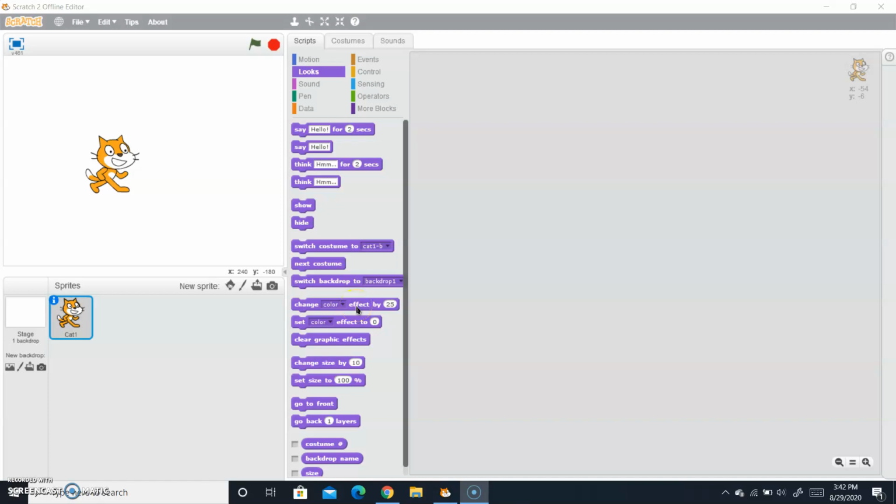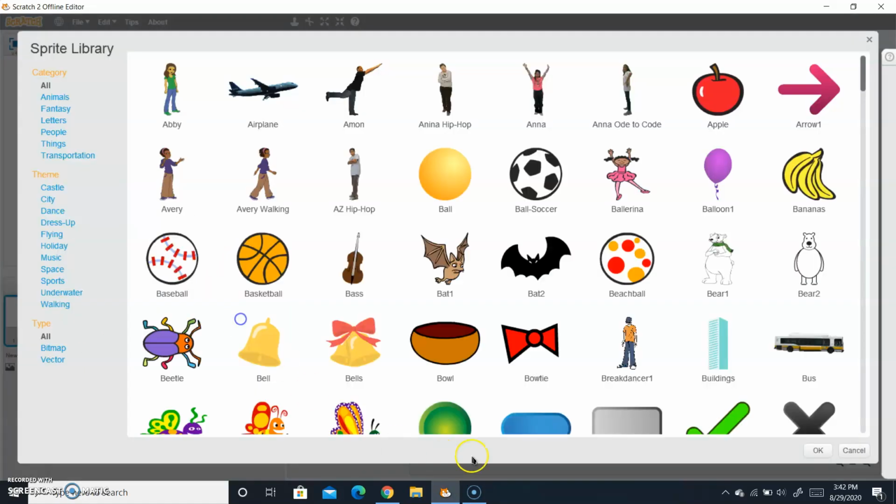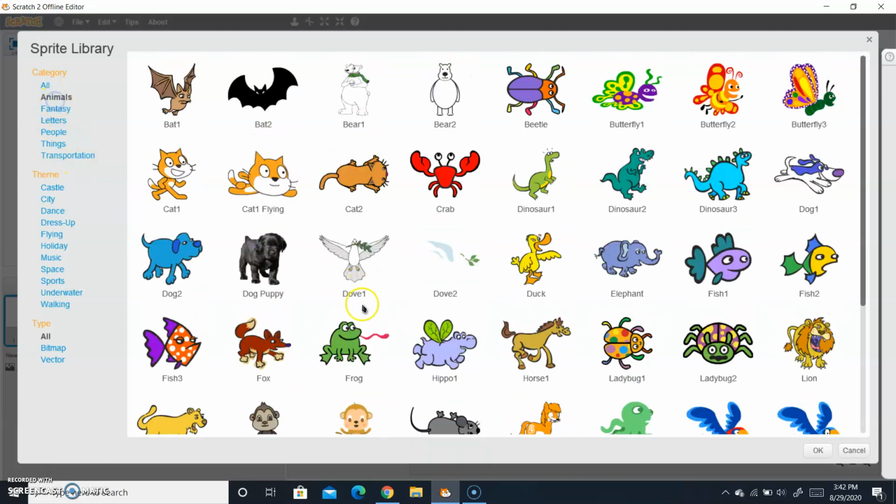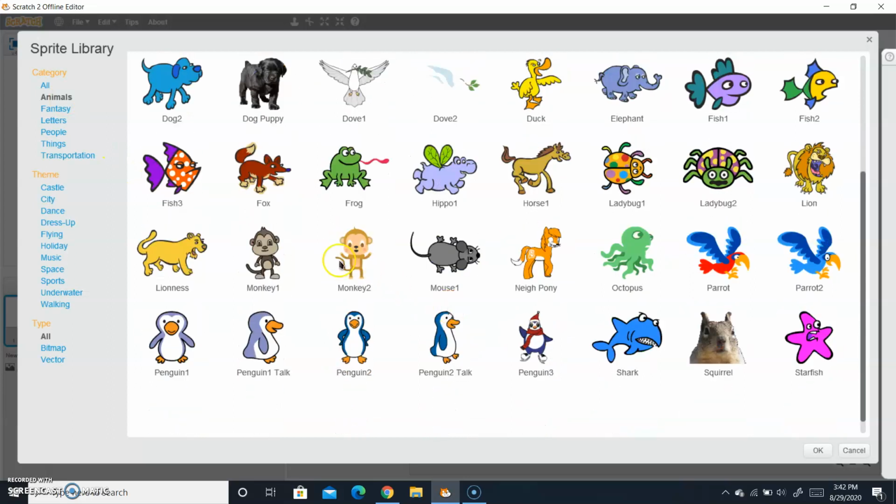Today we are going to make a quiz game. We have to make the quiz game using only one sprite. So let's change the sprite. Delete this. Let's pick up a new sprite. Go to animals and pick up Monkey 2.